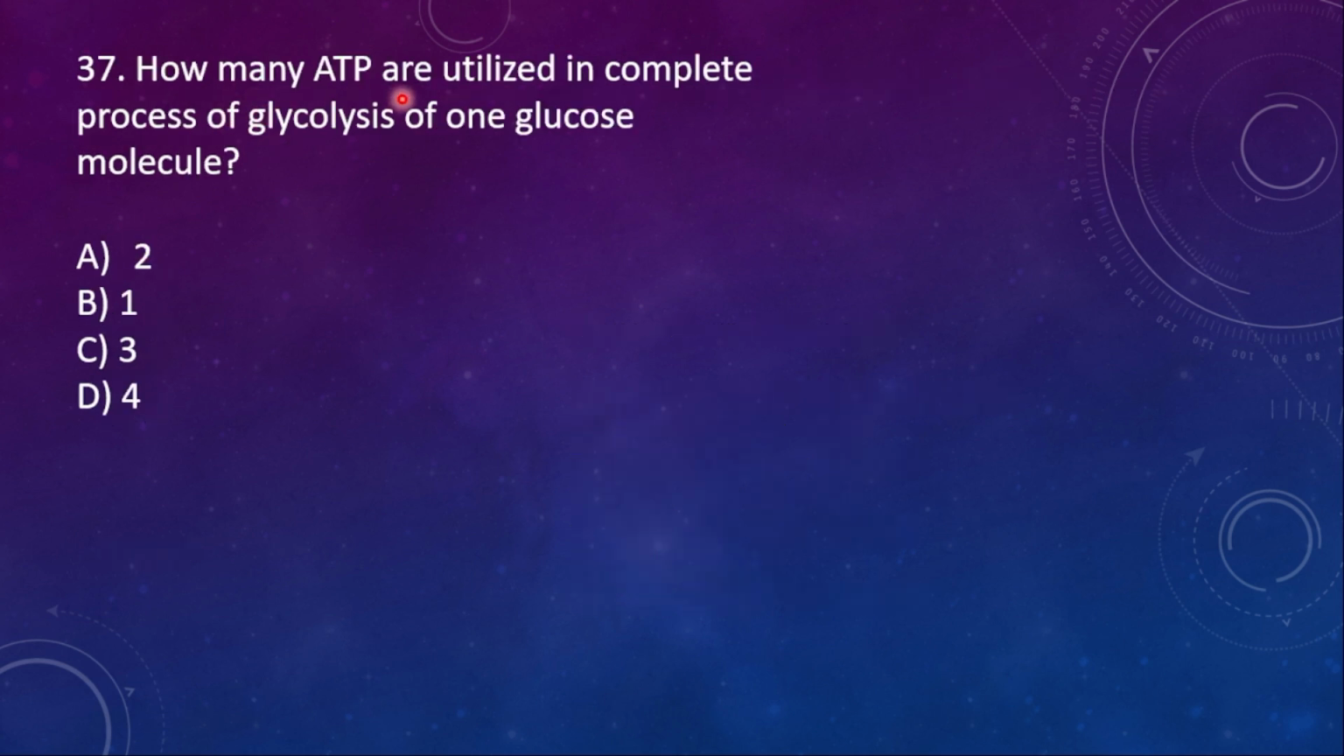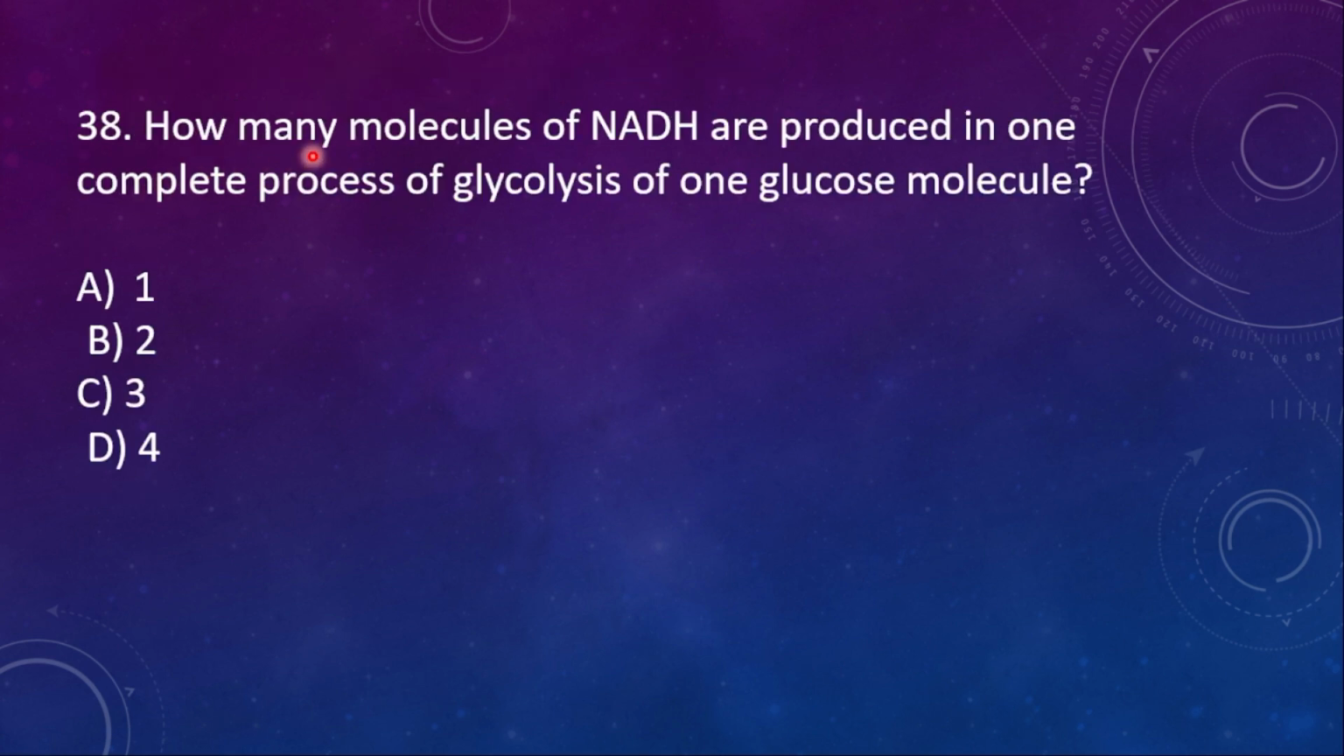37. How many ATP are utilized in the complete process of glycolysis of one glucose molecule? How many ATP are utilized? 2 molecules of ATP, as I just said. 38th one. How many molecules of NADH are produced in one complete process of glycolysis of one glucose molecule? Here the right option is 4. The number of NADH produced in one complete process is 4.